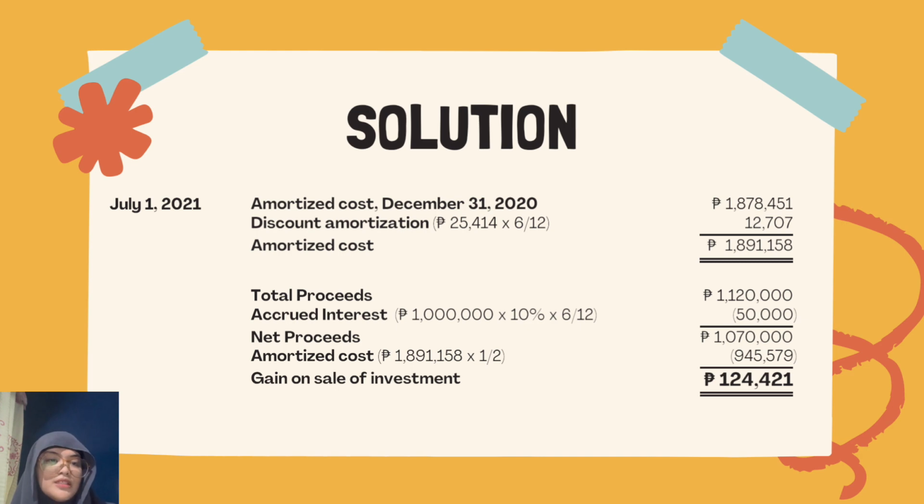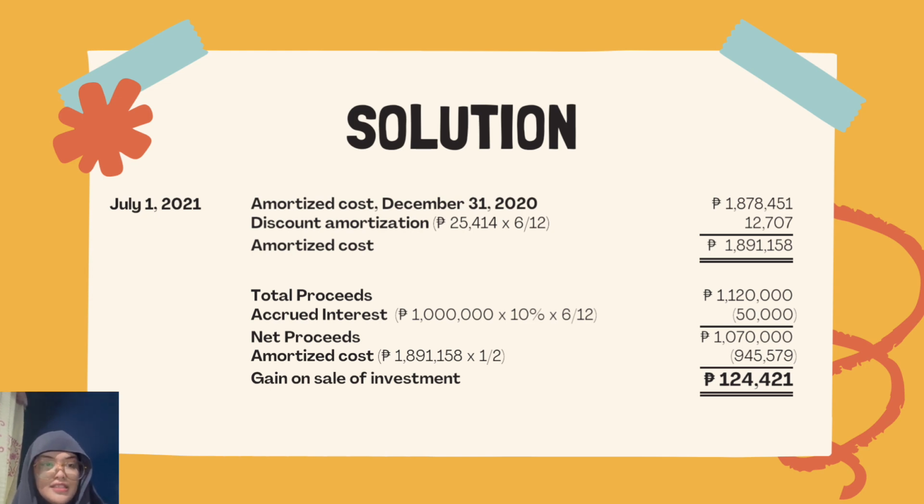The sum of both gives us the amortized cost as of July 1, 2021, which is 1,891,158 pesos. So to get the gain on sale of investment, let us take the total proceeds from the problem earlier and solve for the accrued interest during the period, taking the remaining 1 million multiplied by the 10% interest and multiplied by 6 over 12 because that is the current duration from January 1 to July 1. The difference of the total proceeds and the accrued interest gives us the net proceeds of 1,070,000 pesos.